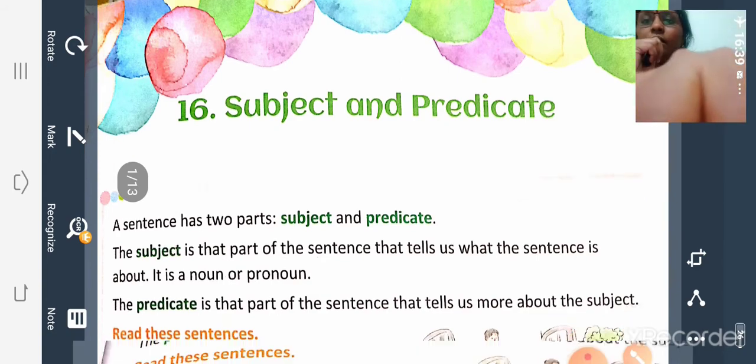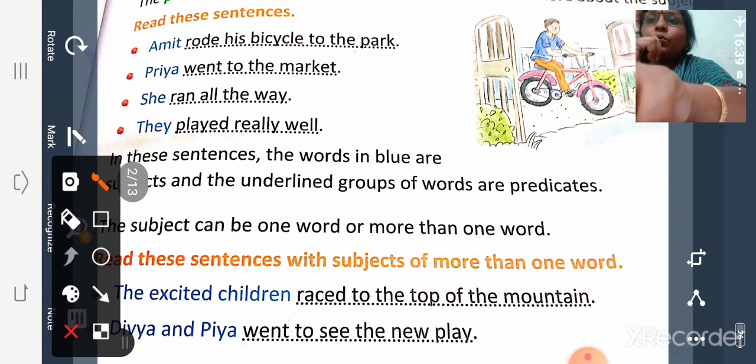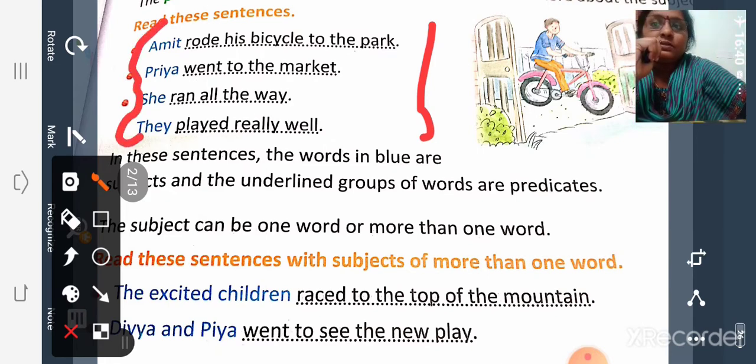So look here. Some examples are given in your textbook. These four sentences: Amit rode his bicycle to the park. Priya went to the market. She ran all the way. They played really well. So here all these highlighted words, Amit, Priya, she, they, are subjects. And the underlined groups of words are predicates.